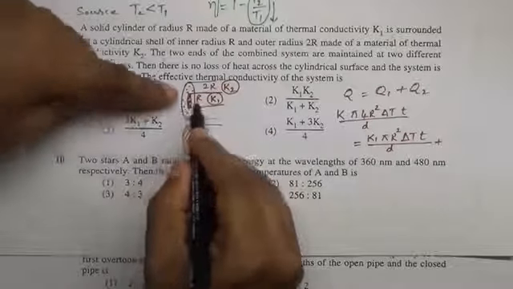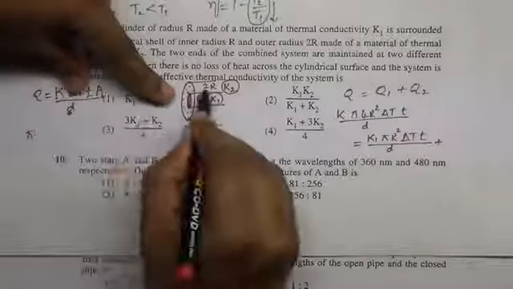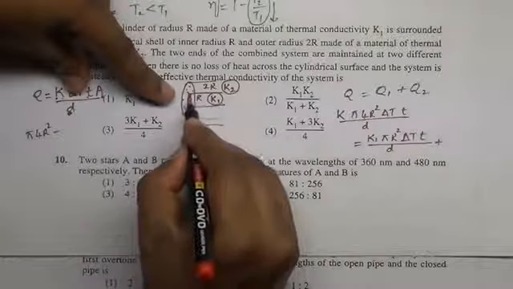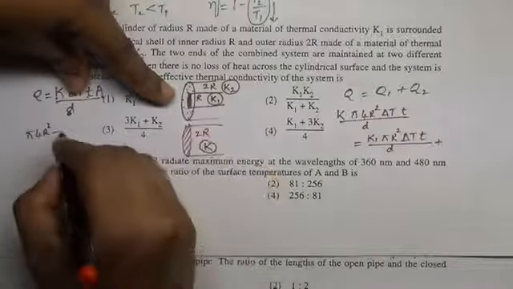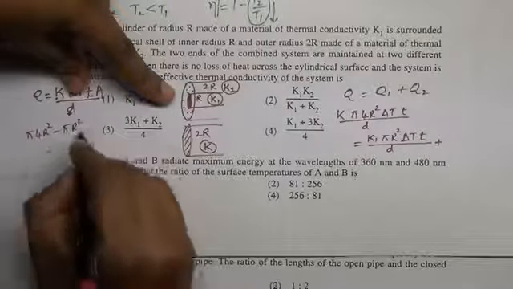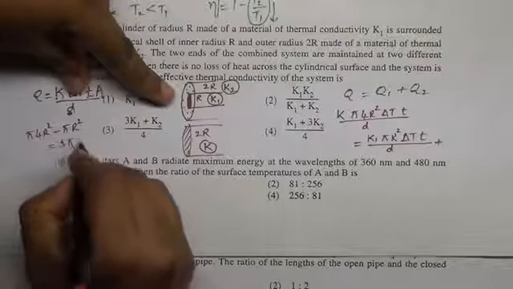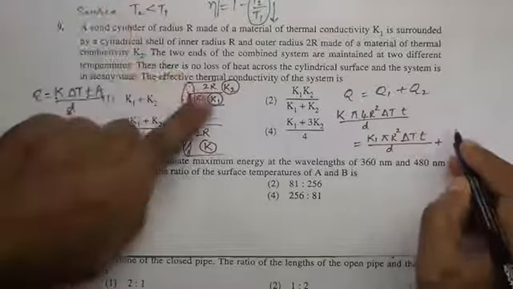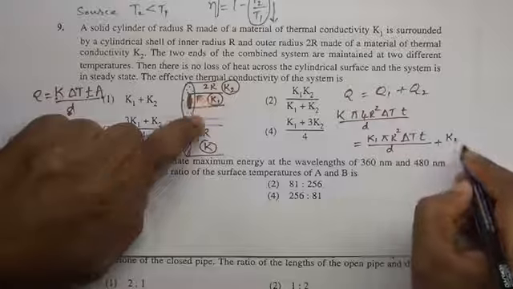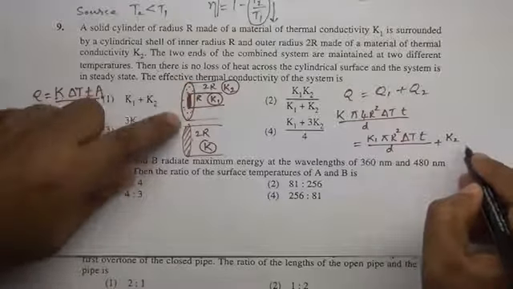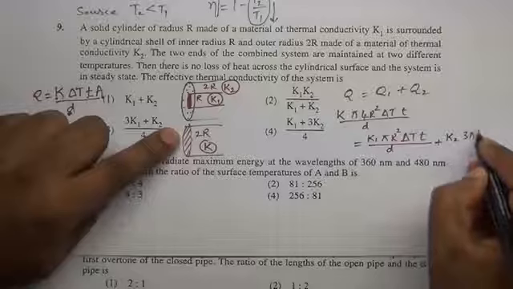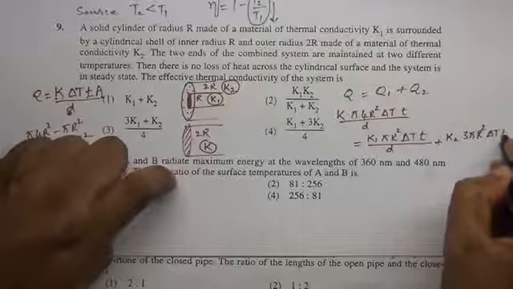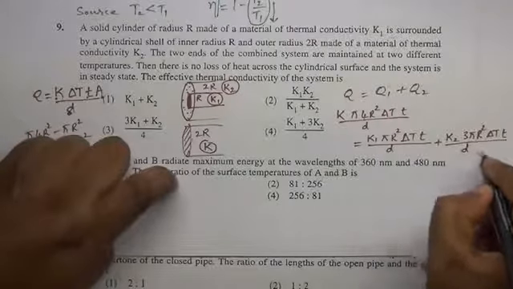The area is pi into 2r square, 4 pi r square, minus the area of the core, pi r square. The difference of these two gives 3 pi r square. Therefore, heat conducted by the crust is K2, area of this dotted portion 3 times pi r square, temperature difference delta T, time T divided by D.